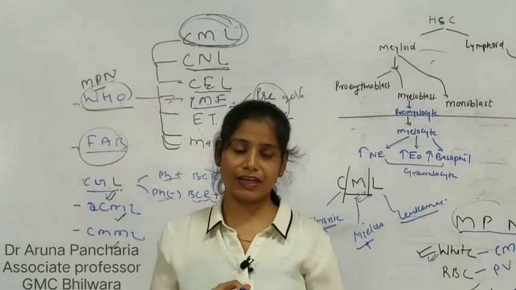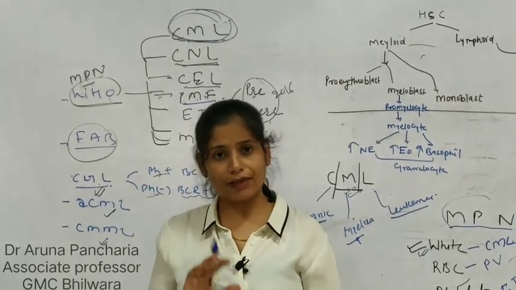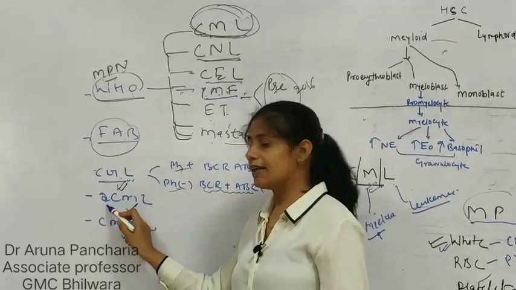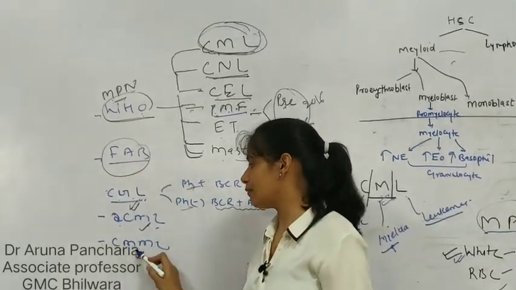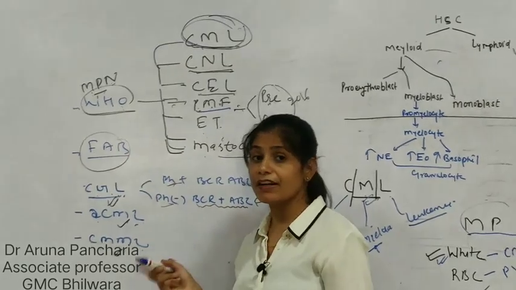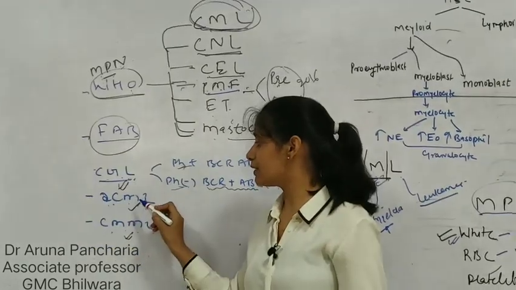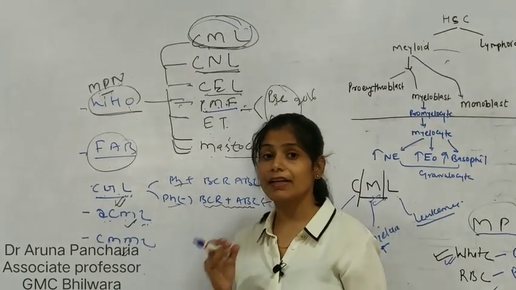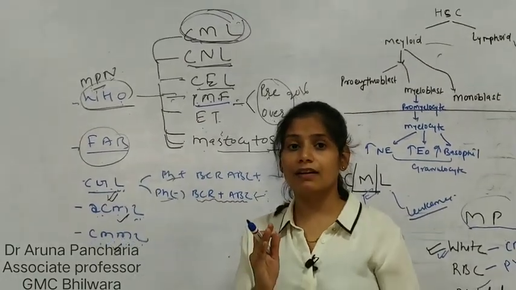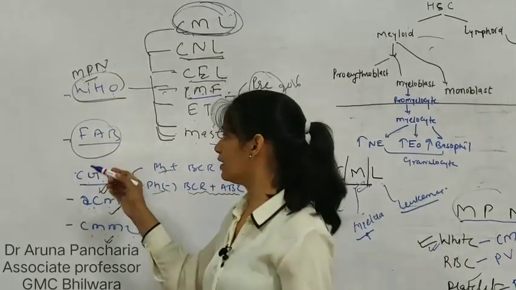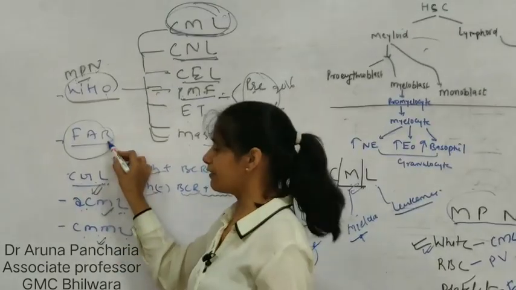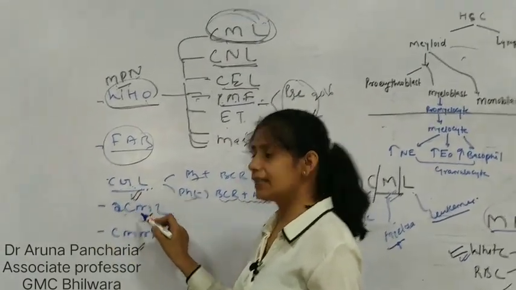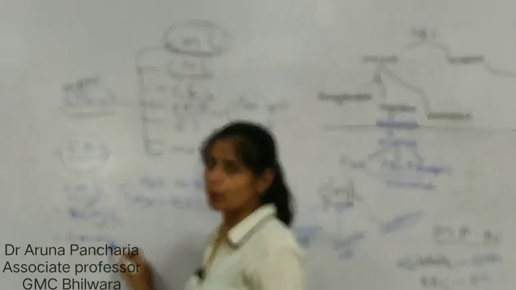So CML is here in the WHO classification under the MPN. What is the FAB classification of CML? According to the FAB classification: chronic granulocytic leukemia, atypical CML, and chronic myelomonocytic leukemia. We are recalling this. Atypical CML is in the WHO classification in the MPN/MDS category, so just forget that. The FAB classification of CML is chronic granulocytic leukemia, atypical CML, and chronic myelomonocytic leukemia.